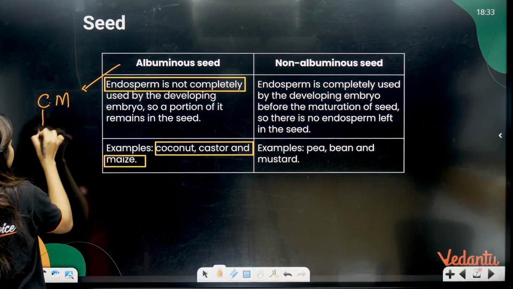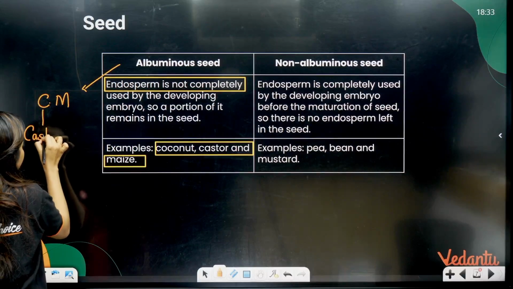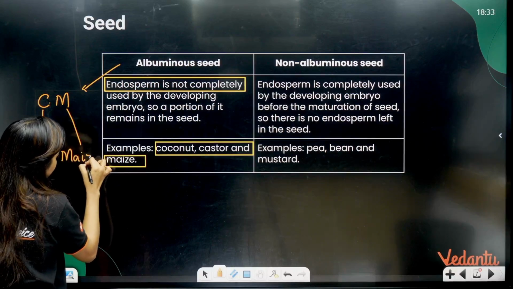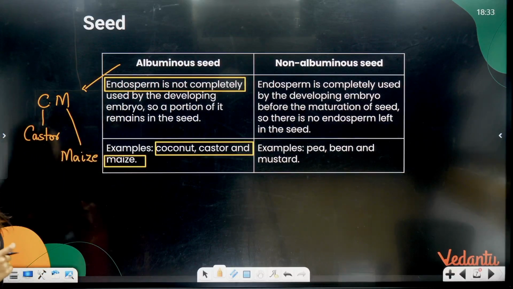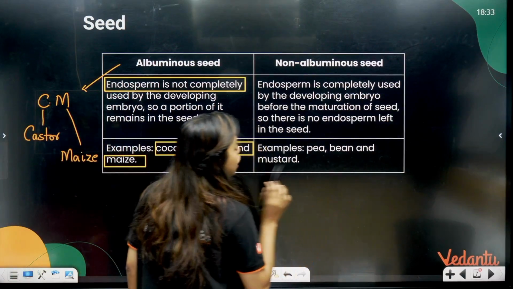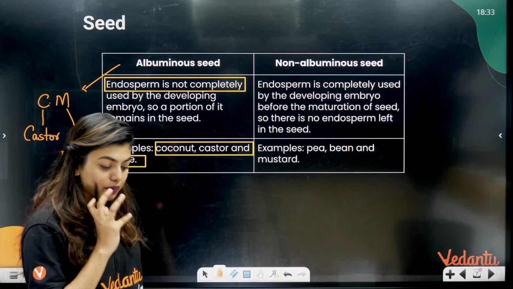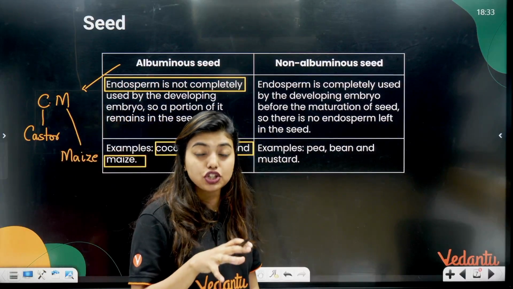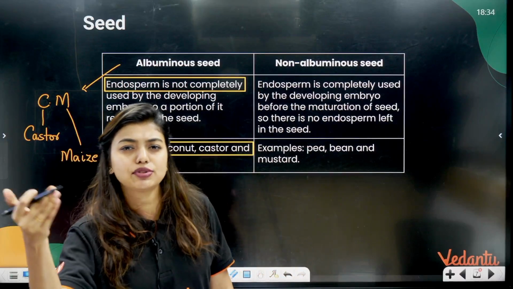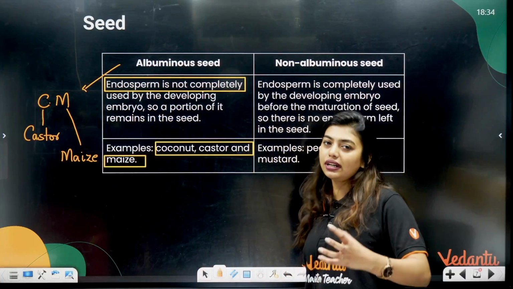CM. C for castor, M for maize. Now, your MCQ questions in your KCET can come depending on the example names. So, be smart enough to learn the examples. Remember, albuminous seeds are where the endosperm is not completely consumed. Some of it is going to be present in the seed, and the examples are CM: Chief Minister, castor, coconut and maize.